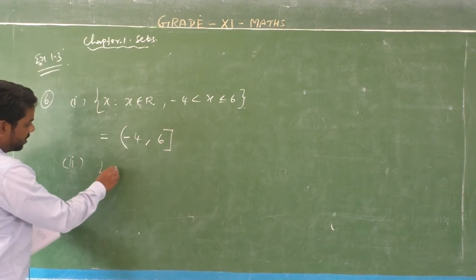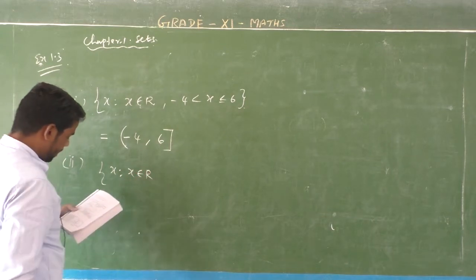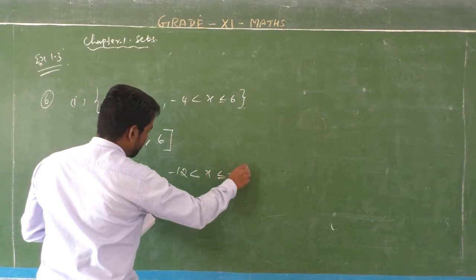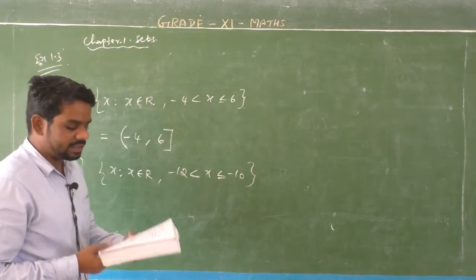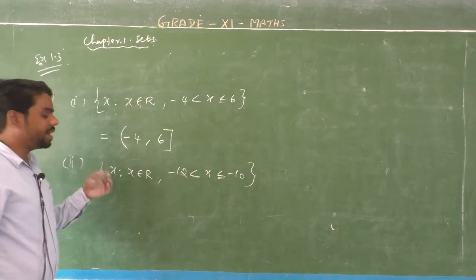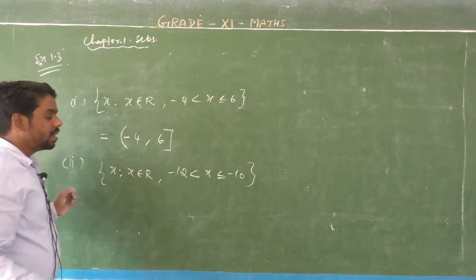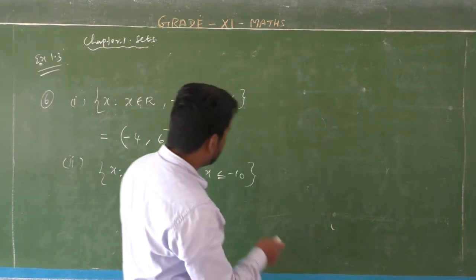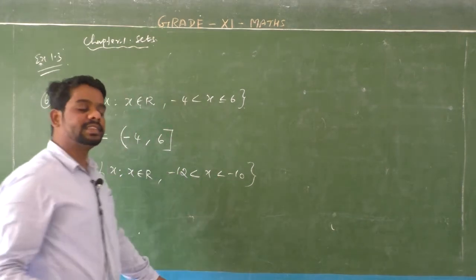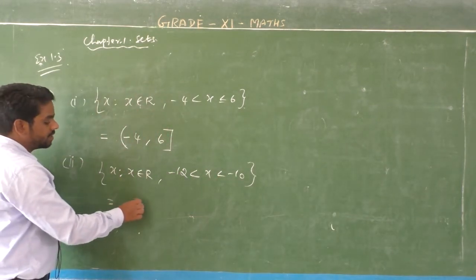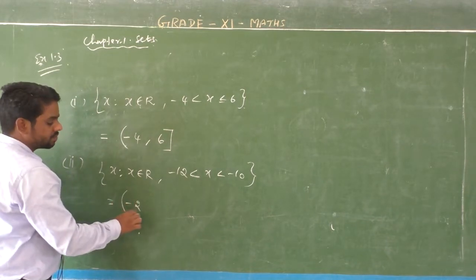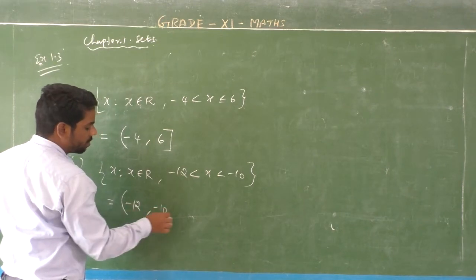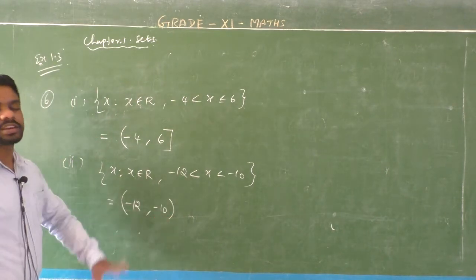x such that x belongs to R, minus 12 less than x less than minus 10. Sorry, it is less than, not less than or equal to. So the interval form is the open interval of minus 12 comma minus 10.